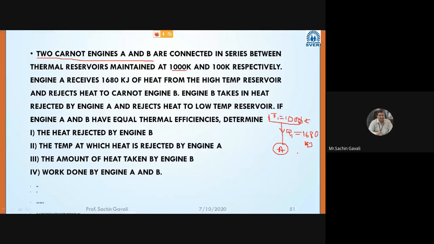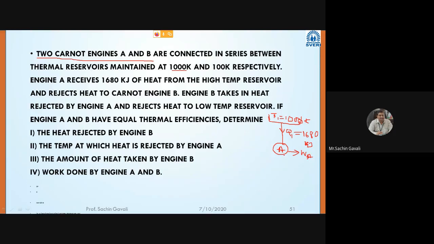As it is an engine, it will develop some work, which we will call WA.